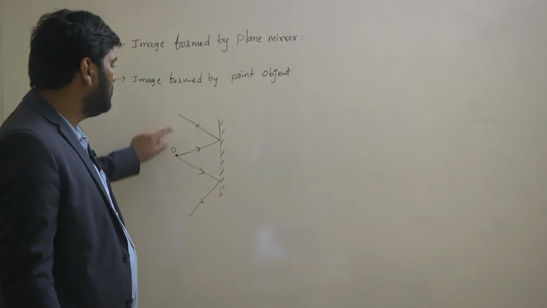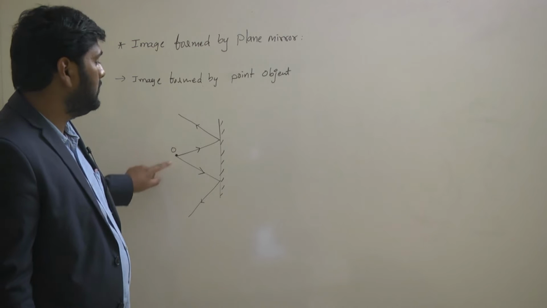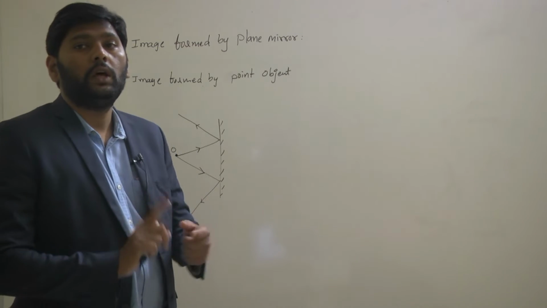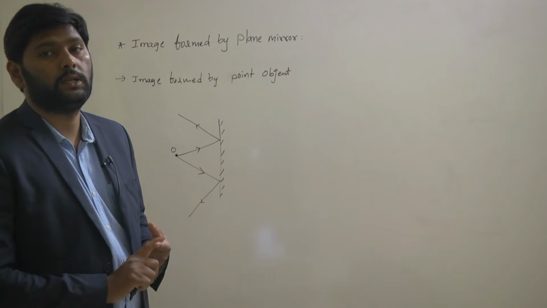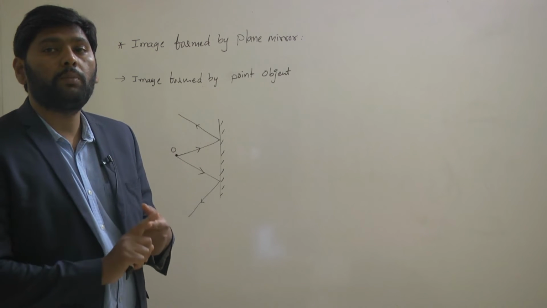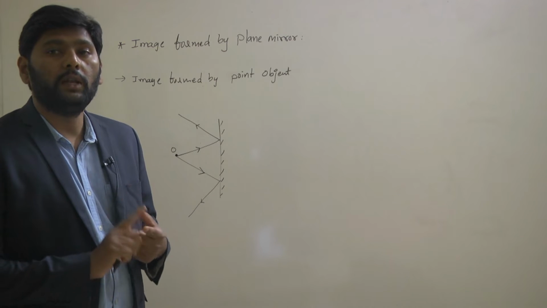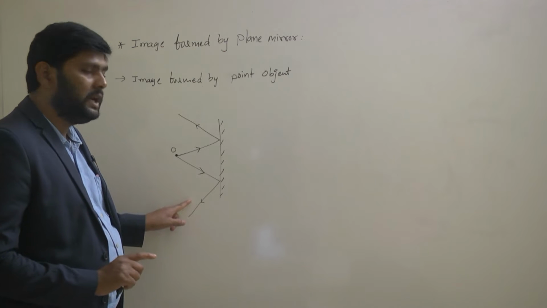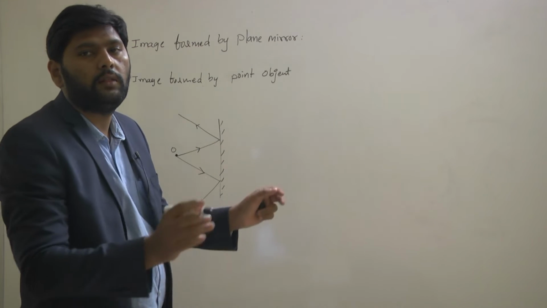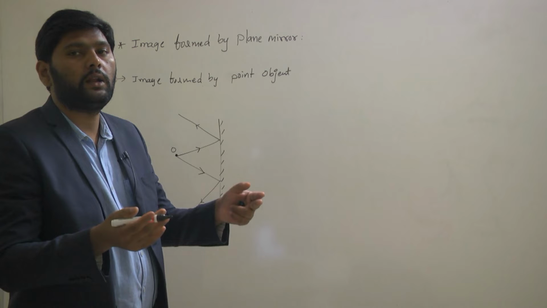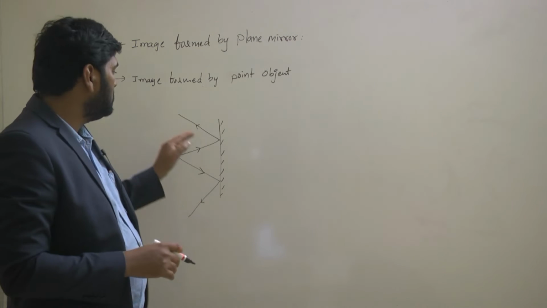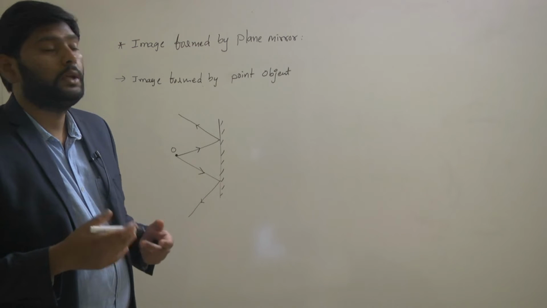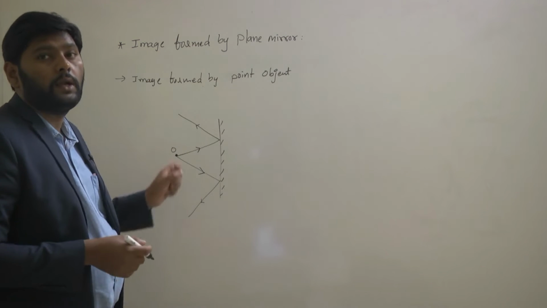Already I said to form the image, two reflected light rays must intersect, because the intersection point of the reflected light rays will be treated as an image. But here these reflected light rays are going away. They are not trying to converge, they are not trying to intersect. Since these two cannot intersect, what are we supposed to do?